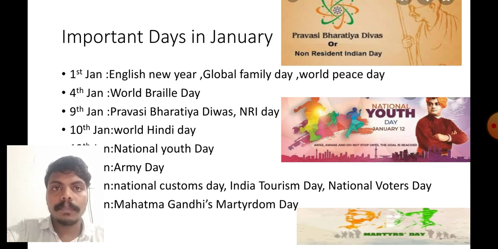Important days in January. 1st January, English New Year. We know that 1st January is the English New Year. Next one, Global Family Day. 1st January is also known as World Peace Day. Next one, 4th January, that is World Braille Day. If you interpret why 4th January is celebrated as World Braille Day, we can understand: because the inventor of Braille Lipi, Louis Braille, has his birth date on 4th January.